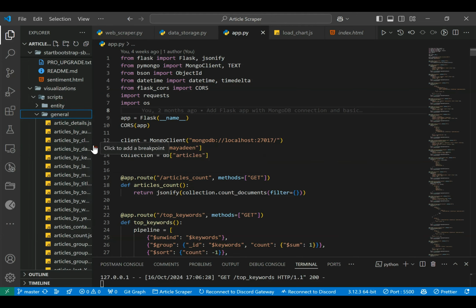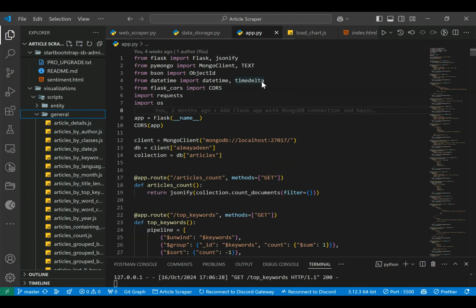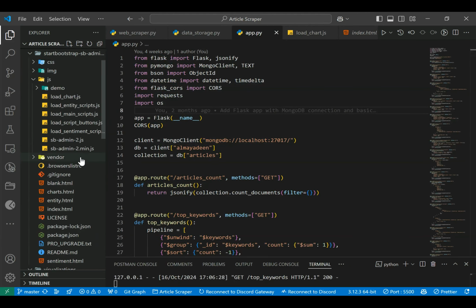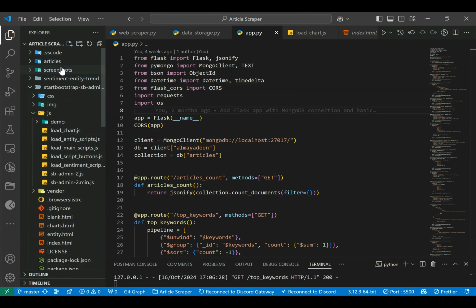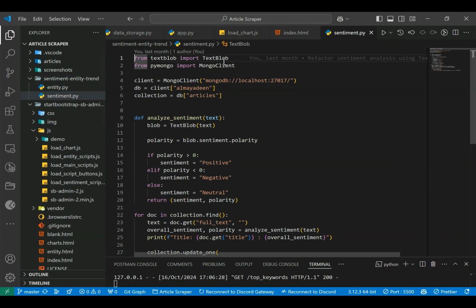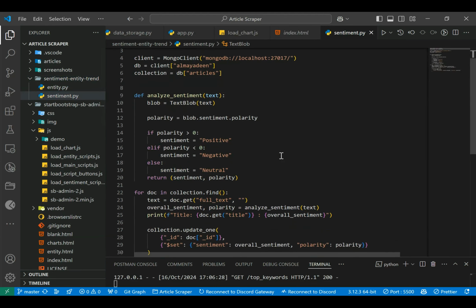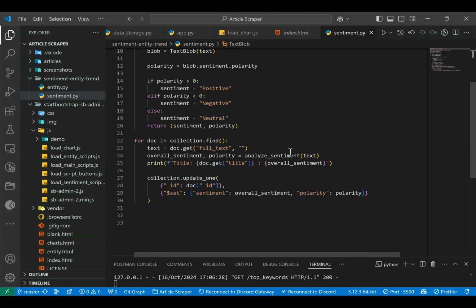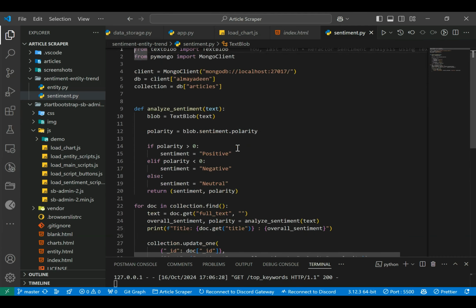I missed the part where I should talk about the sentiment and entity analysis. In this project I also did sentiment and entity analysis. For sentiment analysis, I used TextBlob to extract the sentiment of each article based on the full text, whether this article is talking about a positive thing, a negative thing, or a neutral thing, and I saved this as an attribute in the MongoDB.